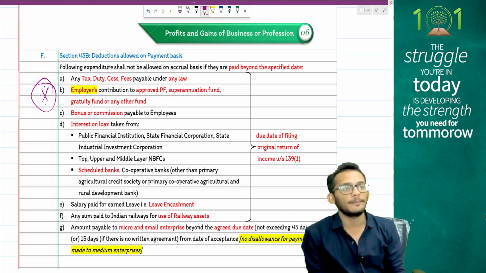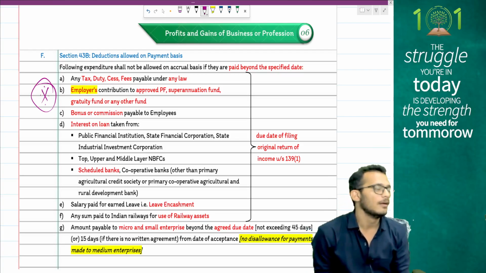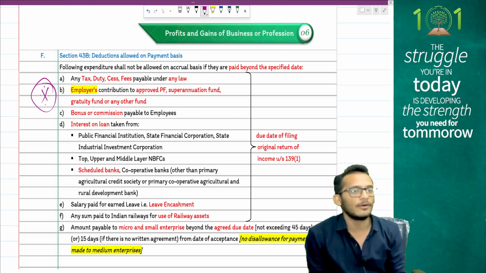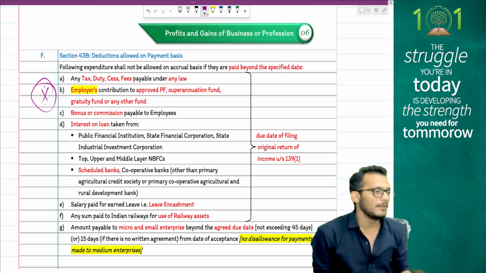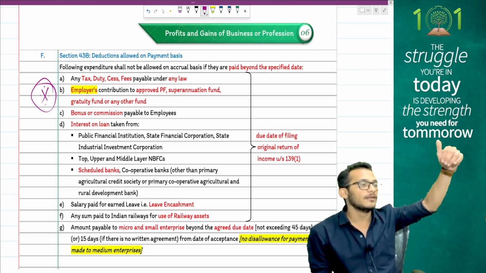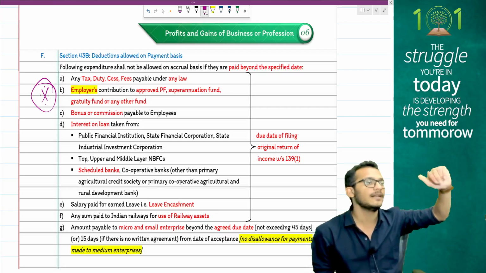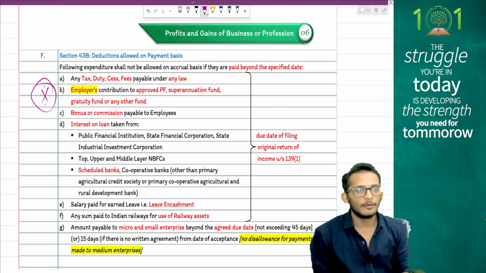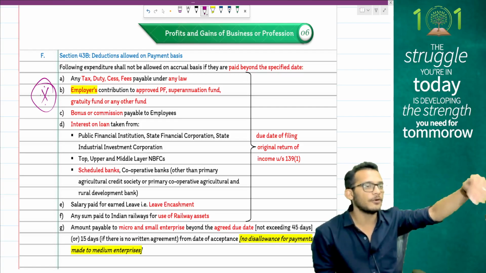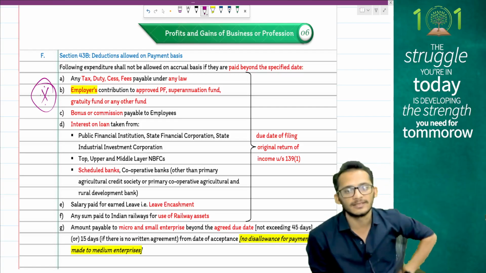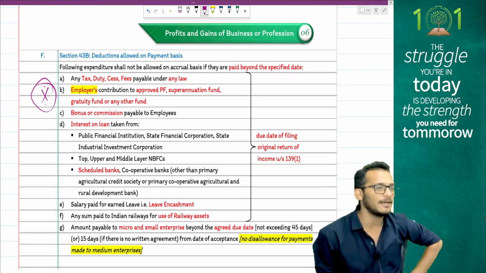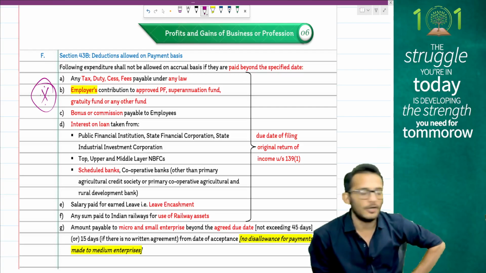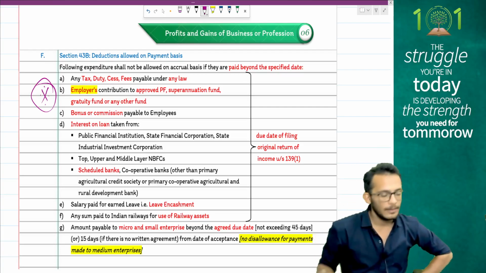If the payment does not happen by these dates, the expense will be disallowed in the year of accrual and will be allowed in the year in which actual payment is made. Please bear in mind that even if the payment is delayed in this year and paid in the same year, the payment will get allowed, because it was disallowed on the date of default and allowed in the same year. Therefore, net effect is zero. Please pay attention to the fact that this is only disallowed for micro and small enterprises, not for medium enterprises.